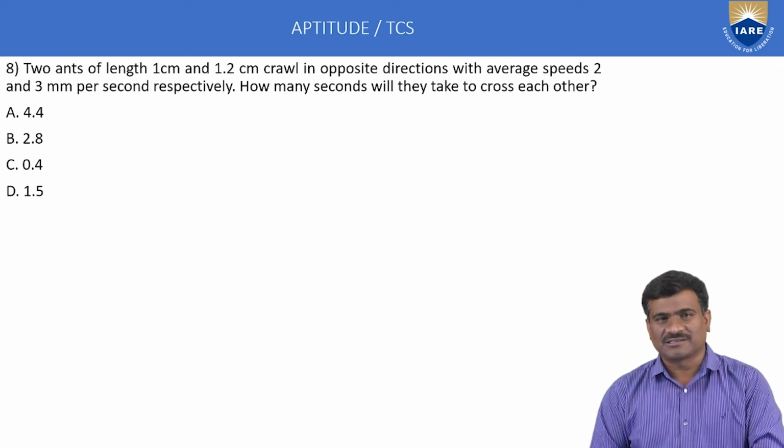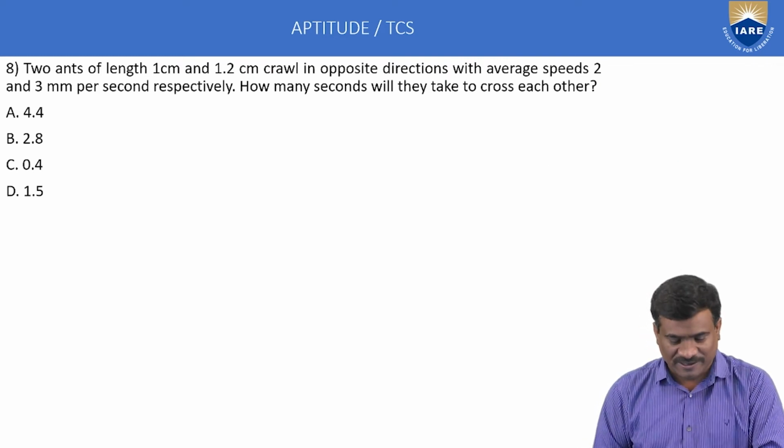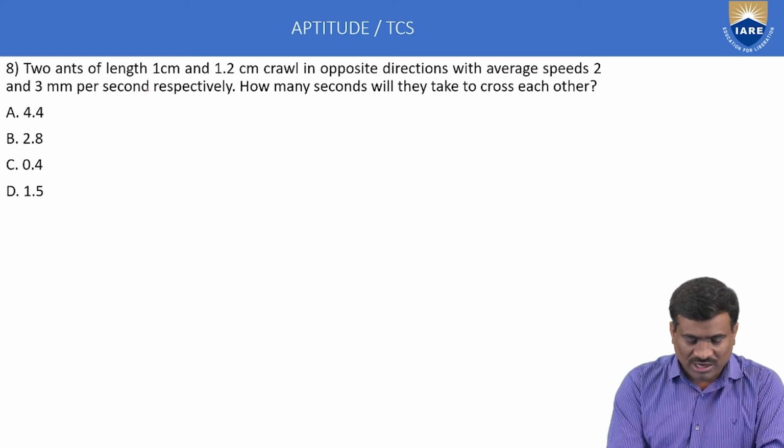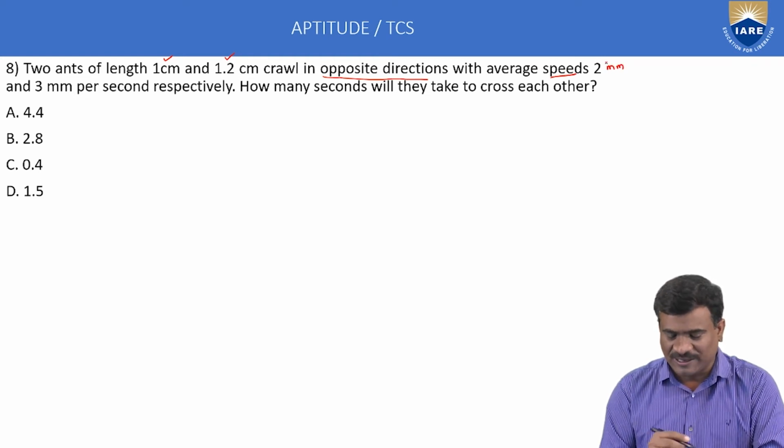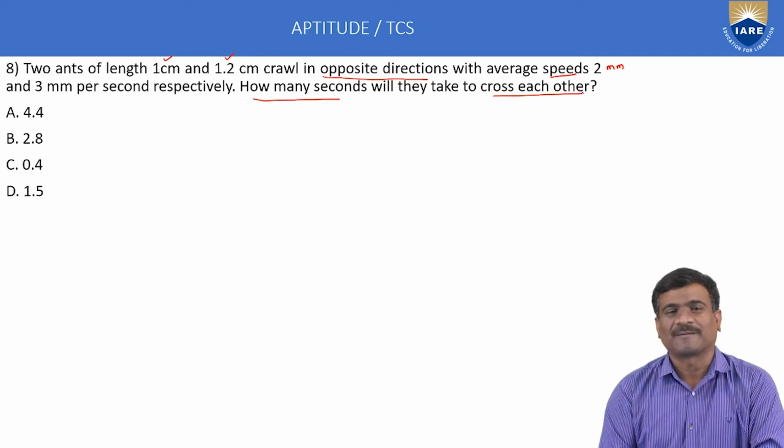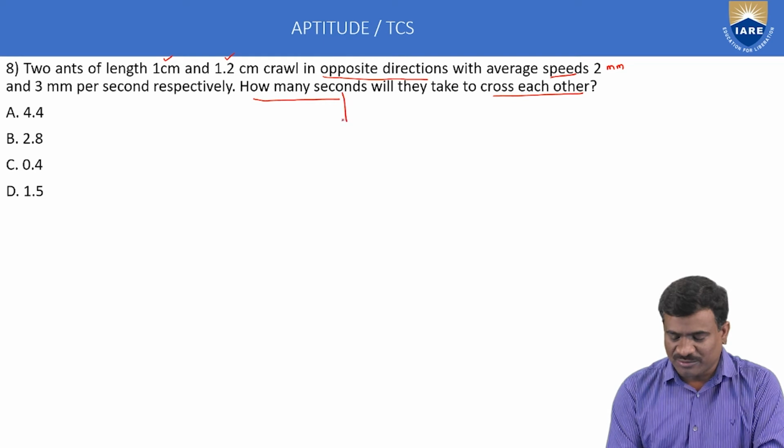Next, eighth example, time, distance and speed. Two trains of length 1 centimeter and 1.2 centimeter move in opposite directions at speeds of 2 mm and 3 mm per second respectively. How many seconds will they take to cross each other? Calculate time. Time is equal to distance by speed.